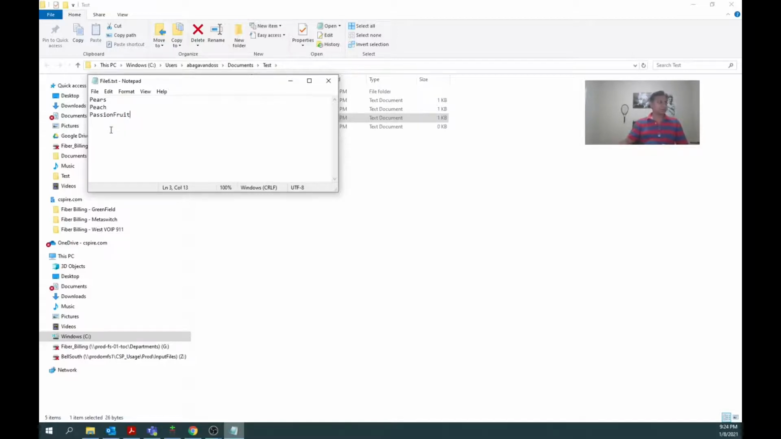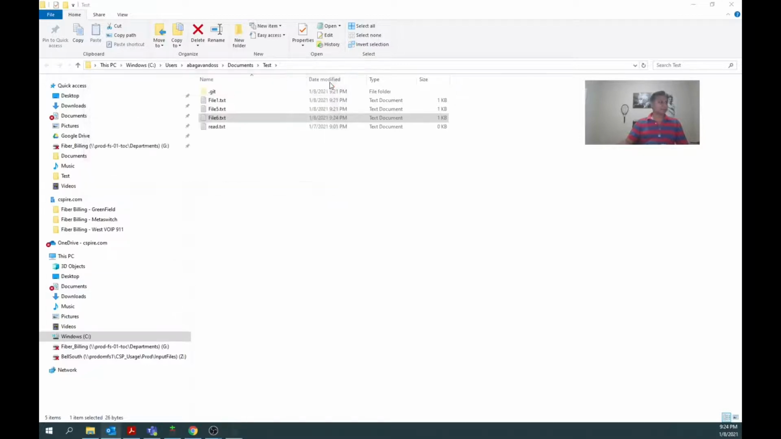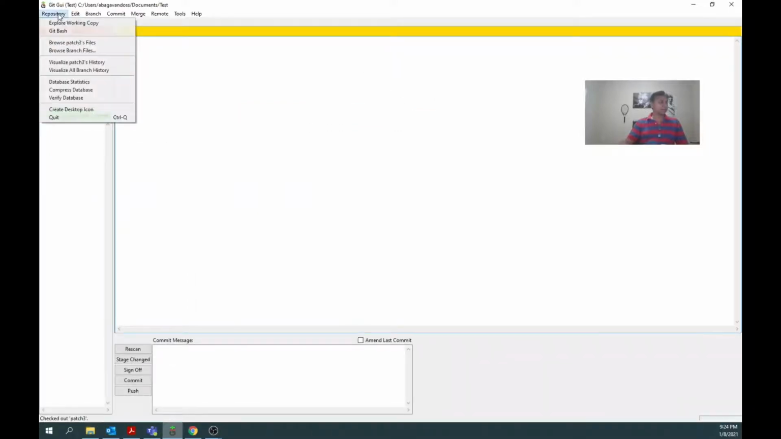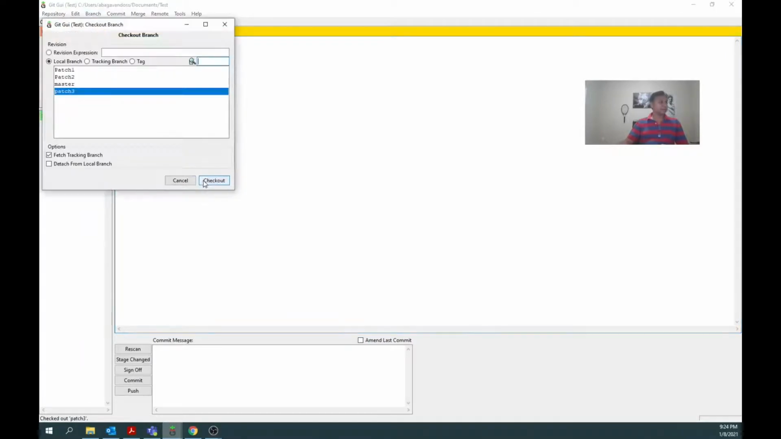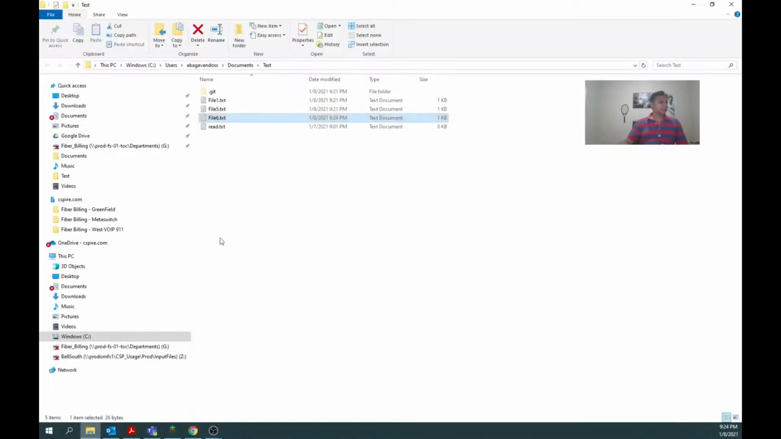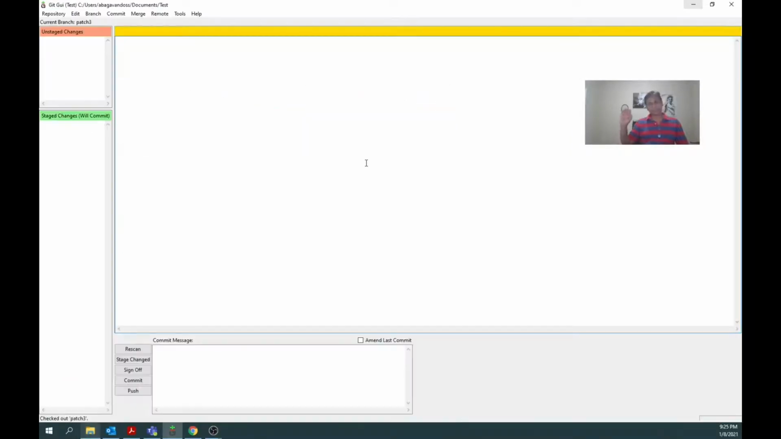But the problem is, if I check out, what will happen? Someone already made a change. If I check out, the passion fruit might be overwritten or it will end up in a merge conflict. So what I'm going to do, let me check out patch 3 again, checked out. Let's see the content of file 6. Still it is on the server only. Now I need to bring it over here.